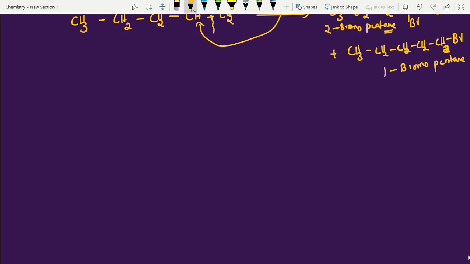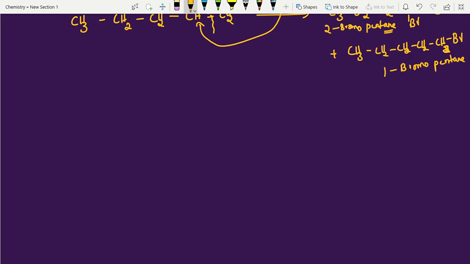And one more is there: OMDM, oxymercuration and demercuration. And rearrangements are there: when rearrangements are possible, when not possible. So I'm going to upload very good, important shortcuts. Tomorrow onwards, I'm going to upload two videos. Everybody watch and try to get very good marks in organic chemistry.